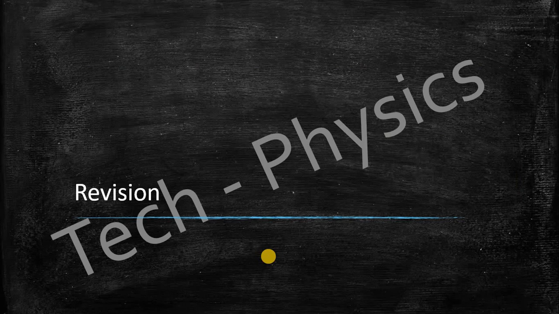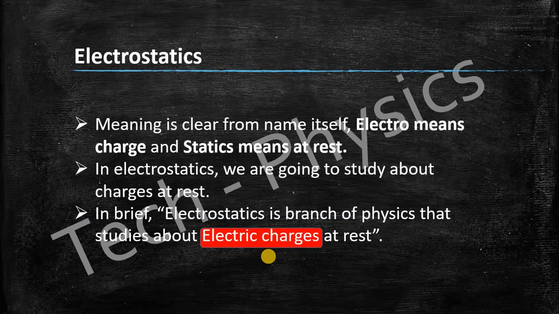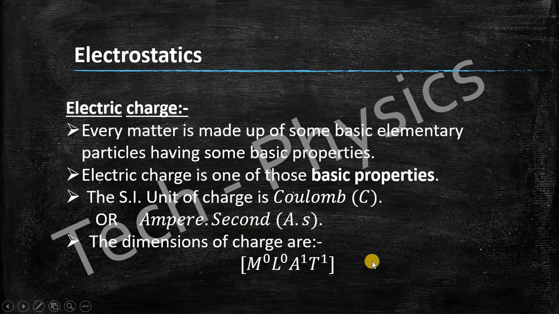Let us see a small revision of whatever we have done. Meaning of electrostatics. Electrostatics is nothing but the study of electric charges at rest. So in electrostatics we are going to study about the charges at rest, and we can define electrostatics as a branch of physics that studies electric charges at rest. Electric charge.